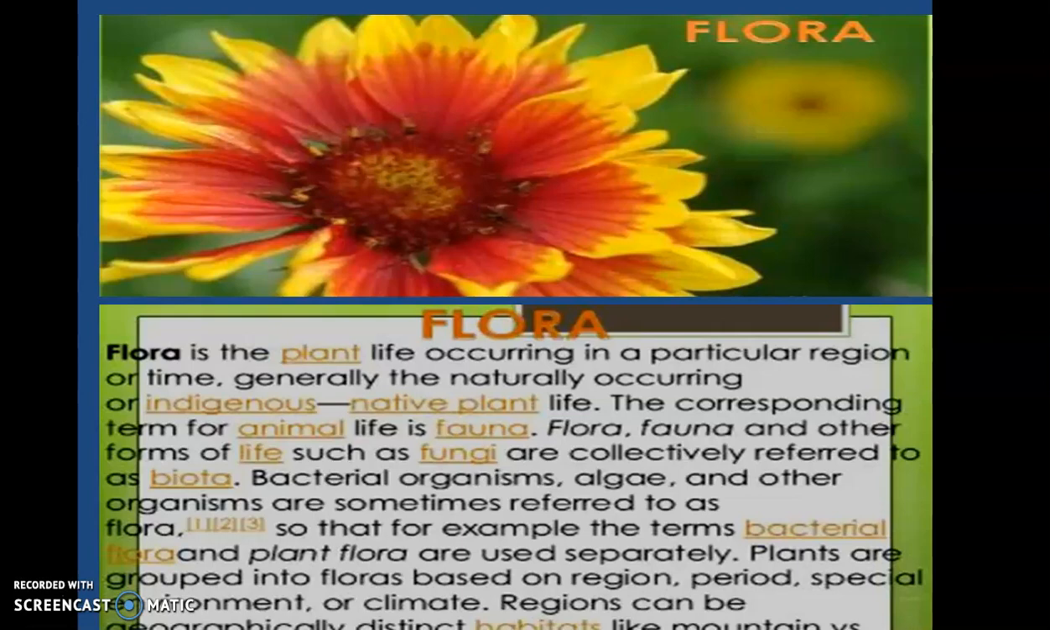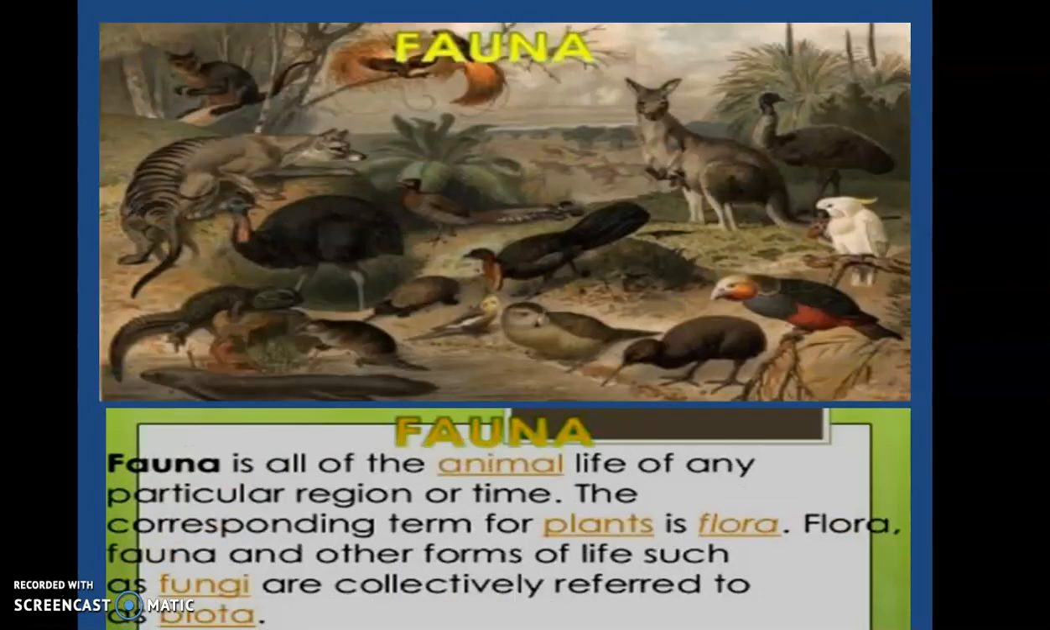Bacterial organism, algae and other organisms are sometimes referred to as flora. So that, for example, the term bacterial flora and plant flora are usually separate. But still, plants are grouped into floras based on the region, period, special environment or the climate. Regions can be geographical distance and habitats like mountains versus flat lands. And on the basis of these, floras are also different in these particular region, isn't it? So I hope this flora term is clear to you.